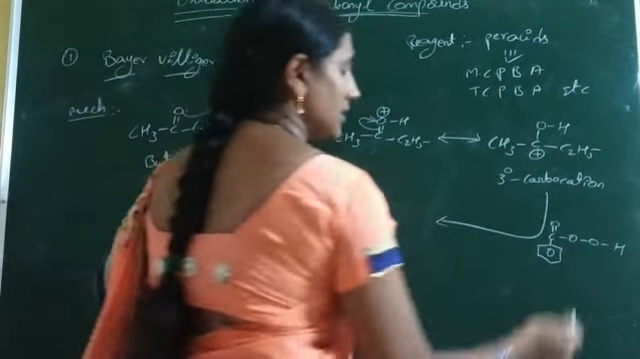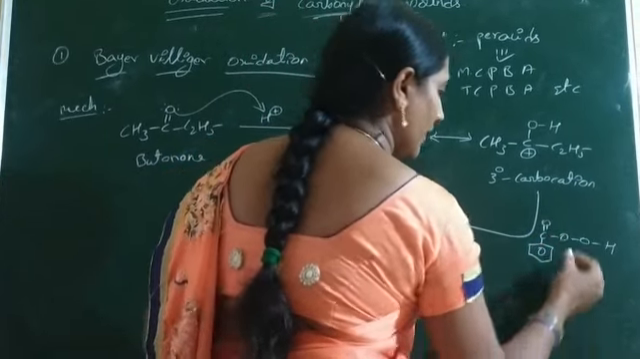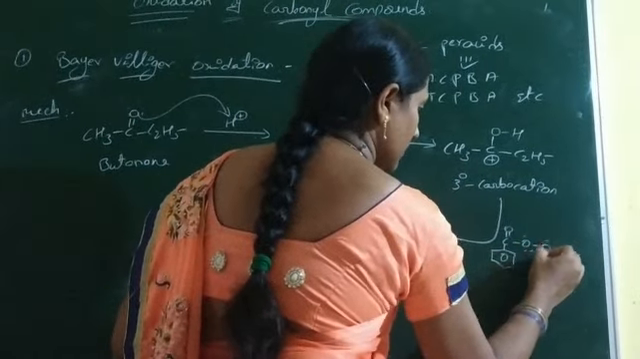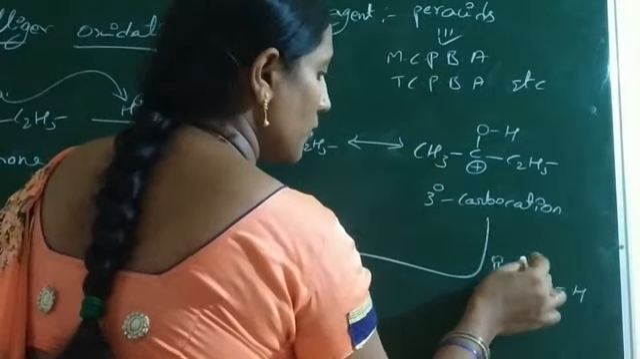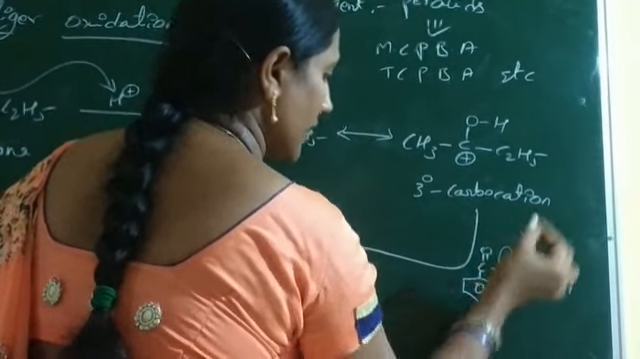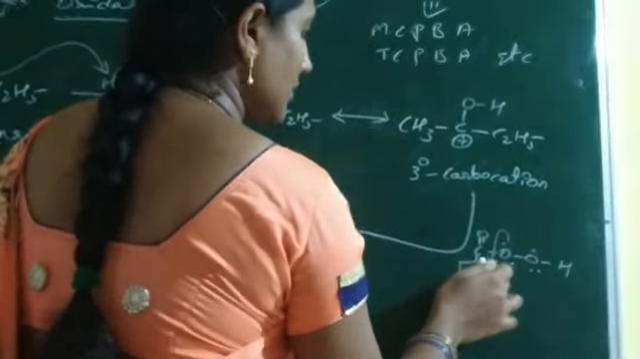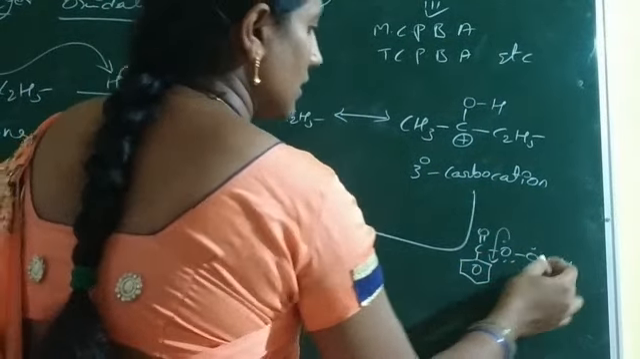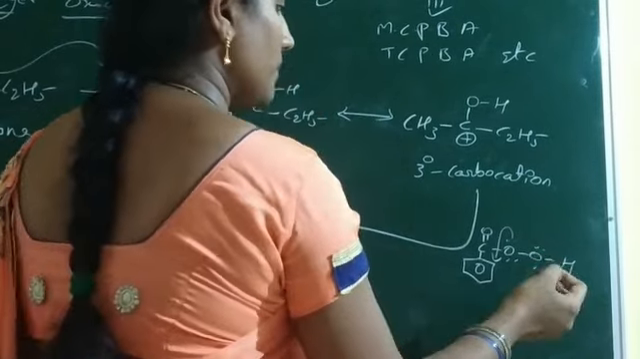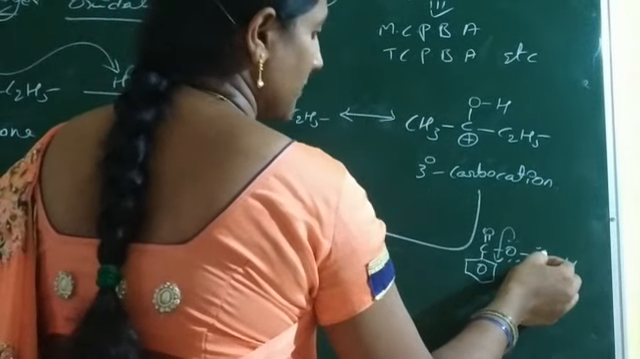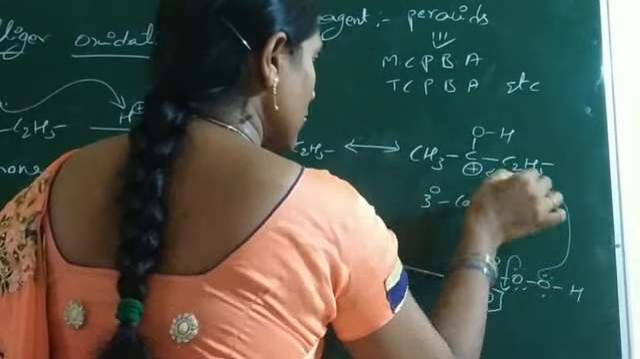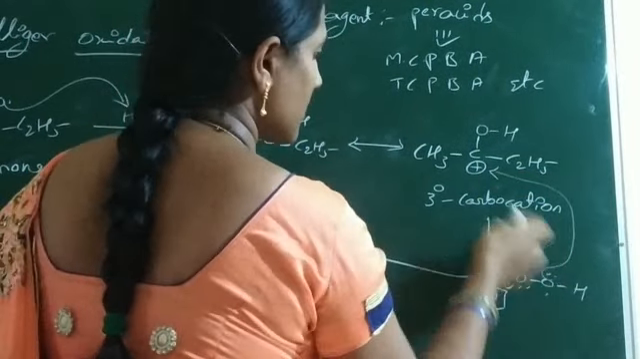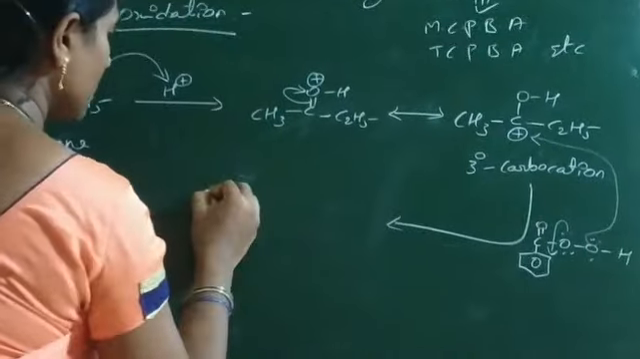And listen, this oxygen has a lone pair of electrons that is involved in resonance, so it does not take part in another reaction. This oxygen also has a lone pair of electrons, so it is freely moving. Now this lone pair adds, forming a new bond between oxygen and carbon. Now the product is formed.